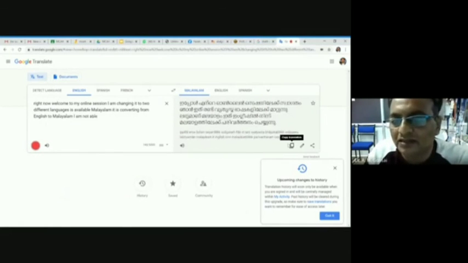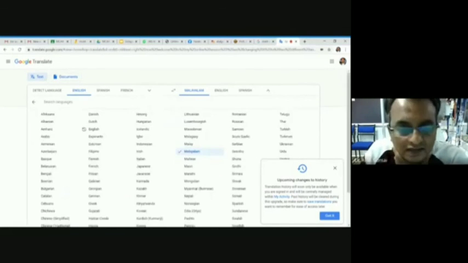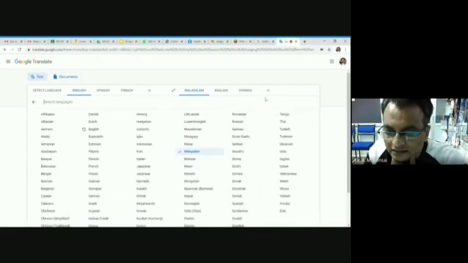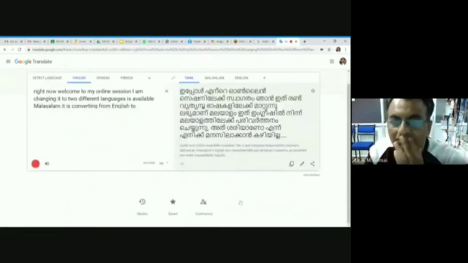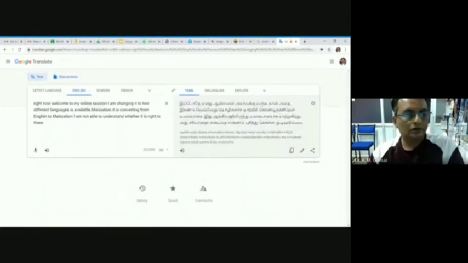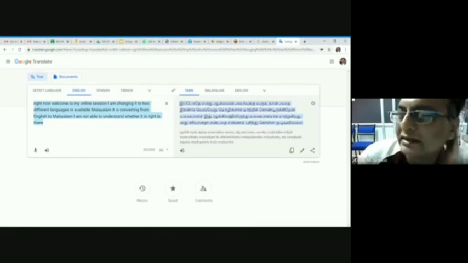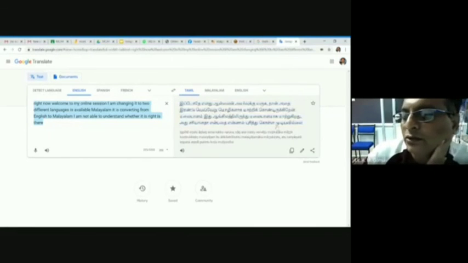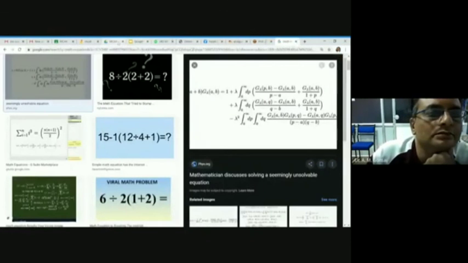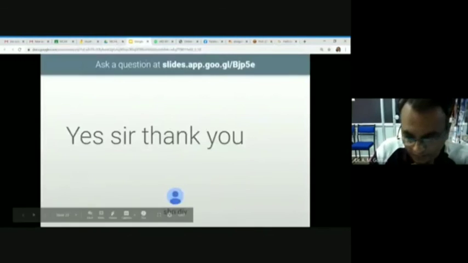I am not able to understand whether the Malayalam is right. Is there Tamil? Let me check. Is there Tamil? Yes, Tamil is here. Look, this is written in English. This is written in Tamil. So this way it automatically translates from one language to another. You can copy this particular part and use it in your day-to-day application. Now again move to presentation.